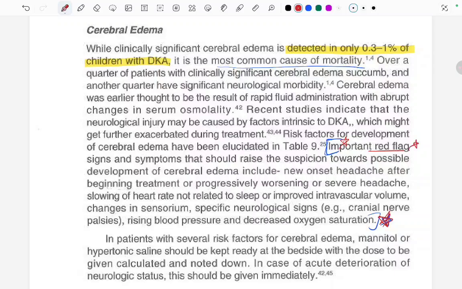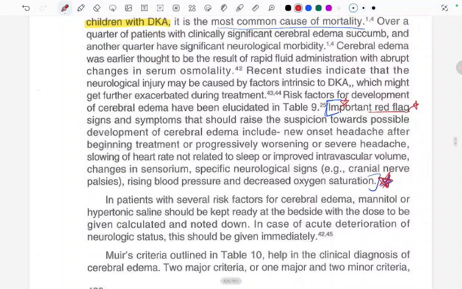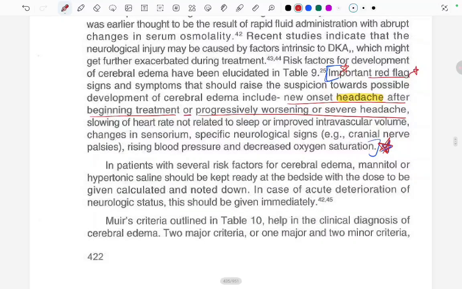This is important to read, right? Let's read it once again. While treating a patient with DKA, we should keep these signs and symptoms in mind to prevent cerebral edema. New onset headache after beginning of the treatment, or progressively worsening or severe headache. Fine. First was about headache. Second one, slowing of the heart rate not related to sleep or improved intravascular volume.